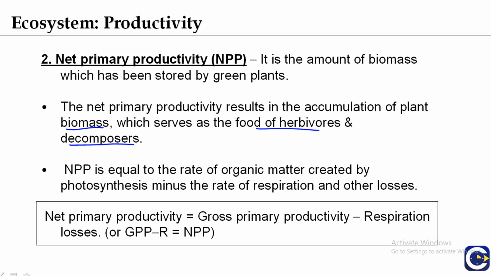So net primary productivity can be defined as the gross primary productivity minus respiration. So total biomass minus respiration losses defines the net primary productivity.